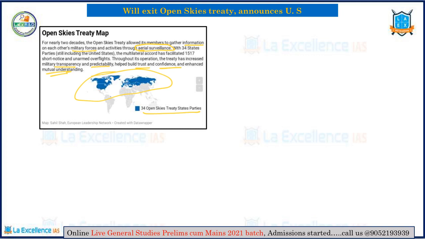So as per today's article, the US is planning to exit from this agreement on the pretext that Russia is violating the norms of the treaty. The US has recently been withdrawing from many of these treaties. For example, the Anti-Ballistic Missile Treaty also the US withdrew from, and with the withdrawal from the Open Skies Treaty, it is also expected that the US would not sign the New START Treaty that is yet to be renewed next year. So it may cause caution with respect to the military developments that are happening across the countries.